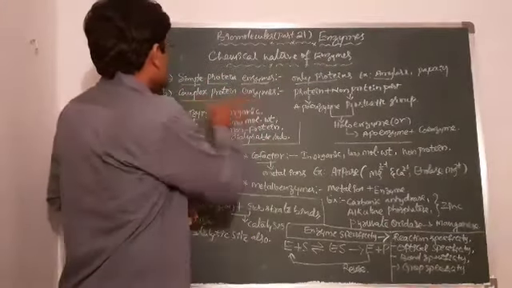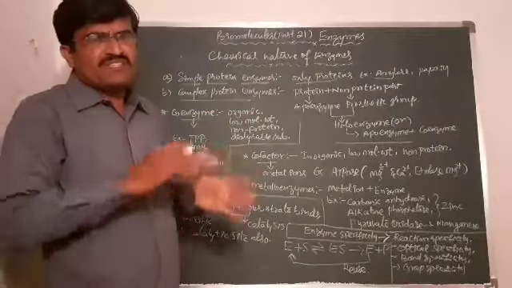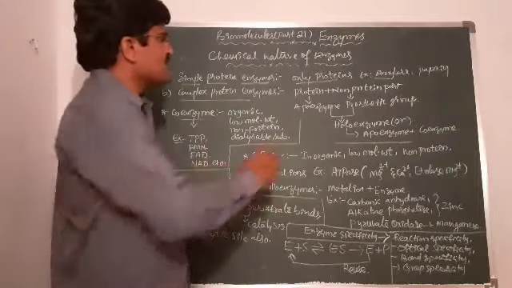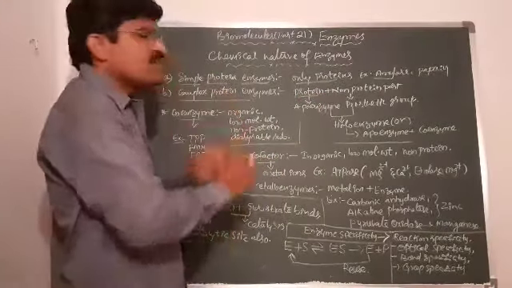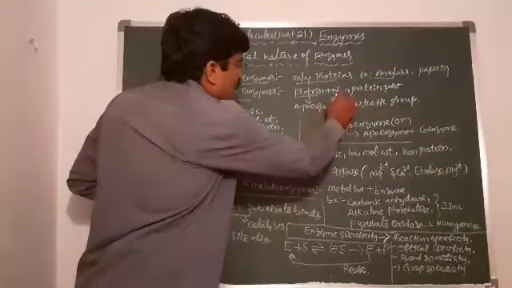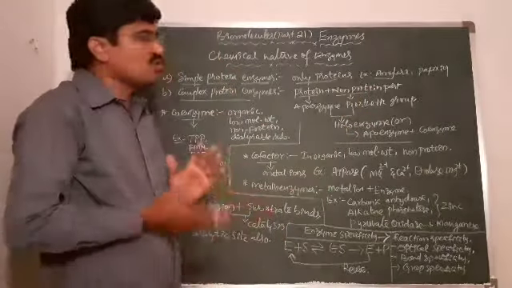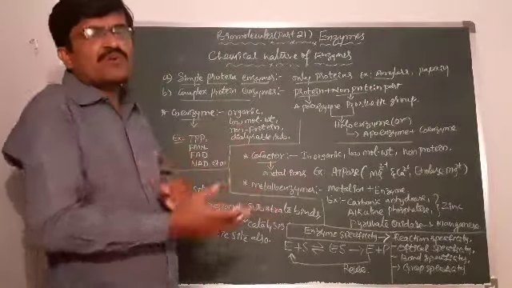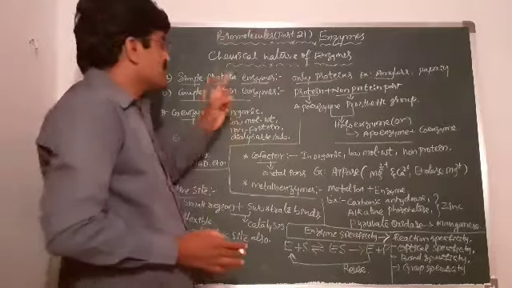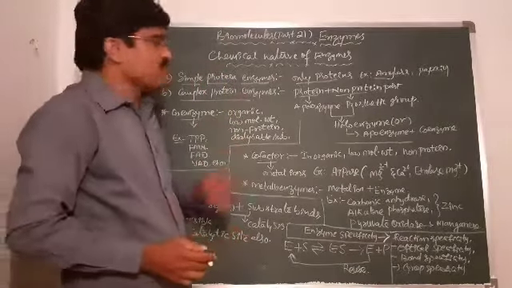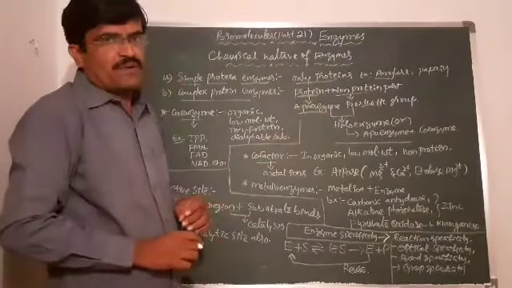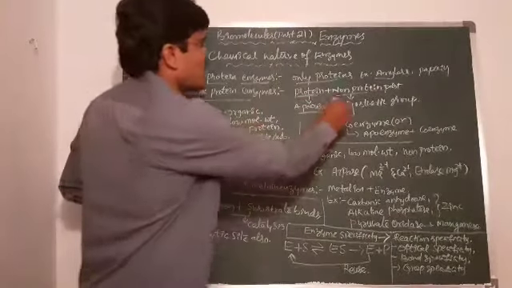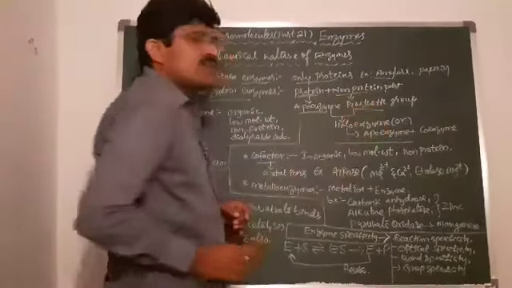Let us come to B, complex protein enzyme. Within the name, the answer is there. Complex means a protein part is there in that kind of enzyme, and a non-protein part also. Both the protein as well as the non-protein part are present in complex protein enzymes. The protein part is called apoenzyme, and the non-protein part we call the prosthetic group.